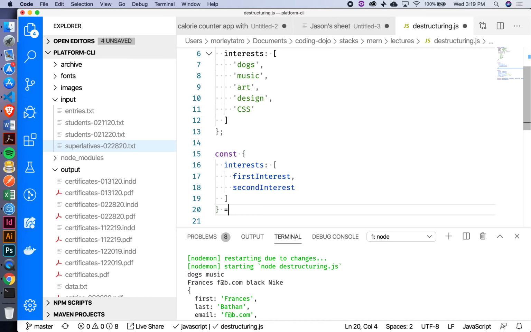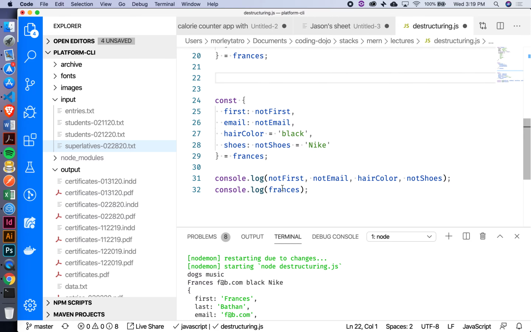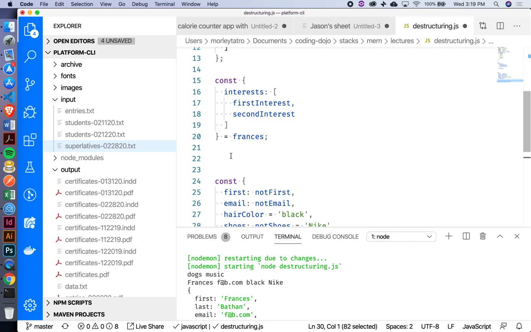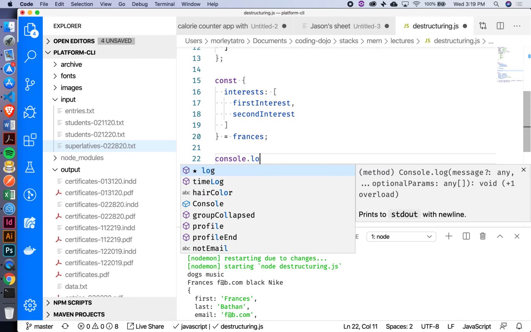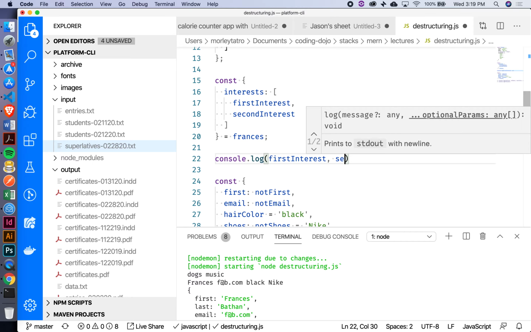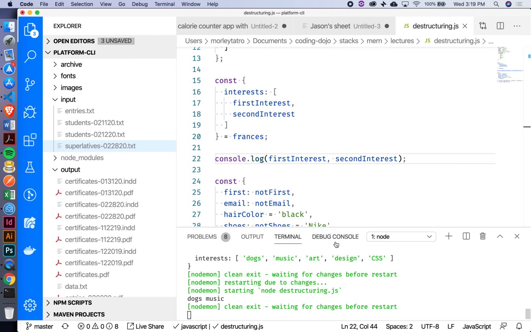And then we'll set this equal to Frances. Okay? So let's see if we get that. I'm going to comment out this other stuff so that we don't have a lot going on. There we go. Console.log first interest, second interest. Okay, and sure enough, we get dogs and music, right?